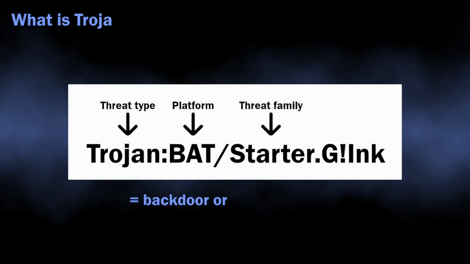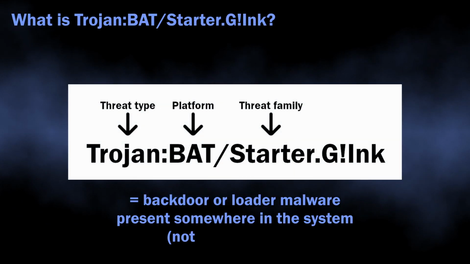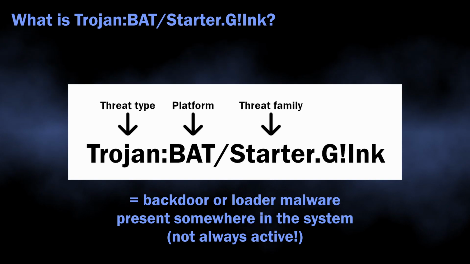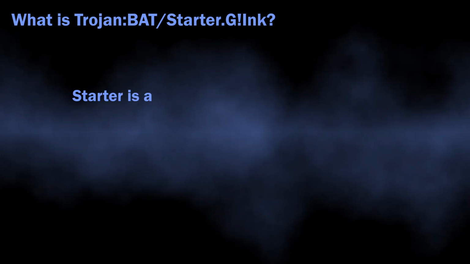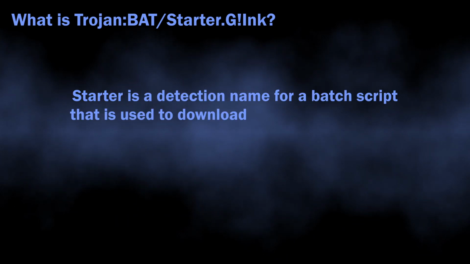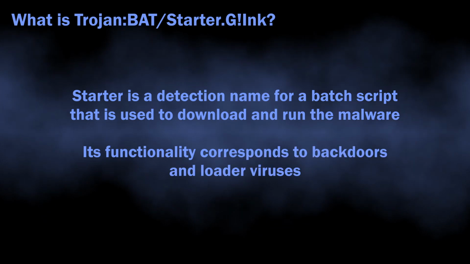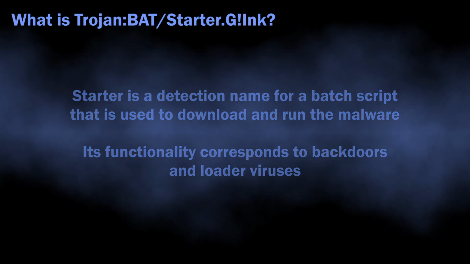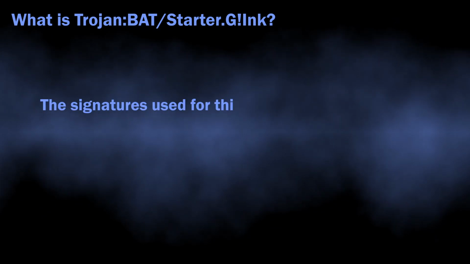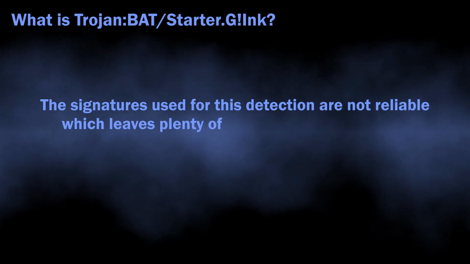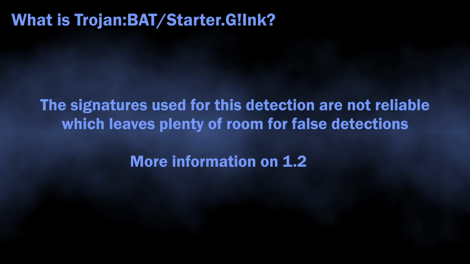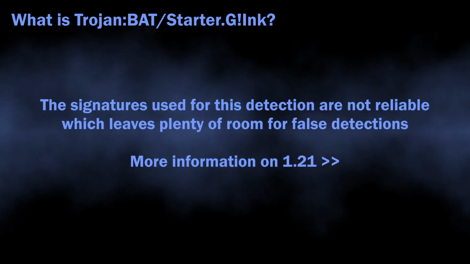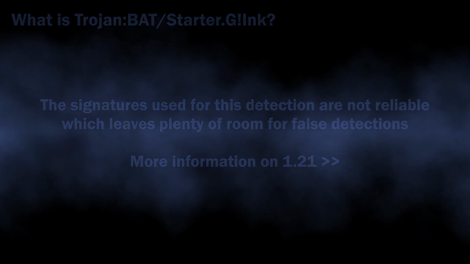So normally, Trojan Bad Starter.G detection flags a backdoor malware or a loader active in the system. The Starter name corresponds to a small group of malware that acts in a similar manner to one another, but has different origins. The signatures that are used to detect this malware are not very reliable, which leaves plenty of room for incorrect detections, but we will get back to it later.